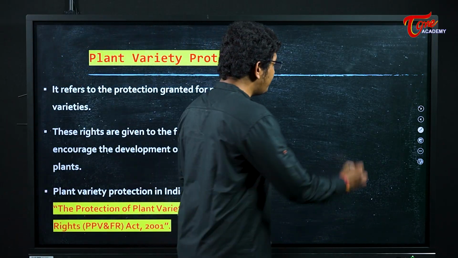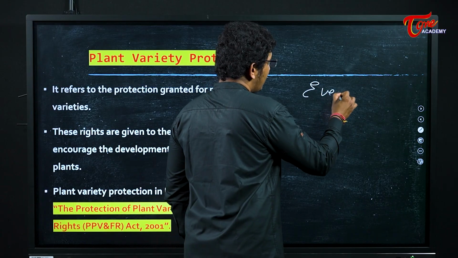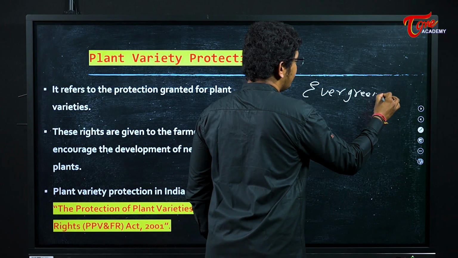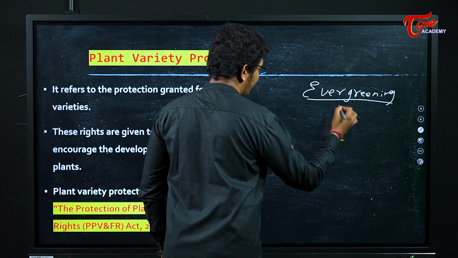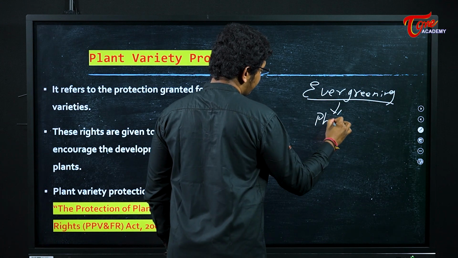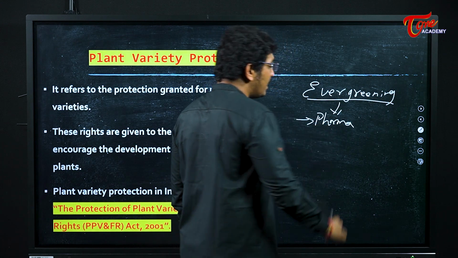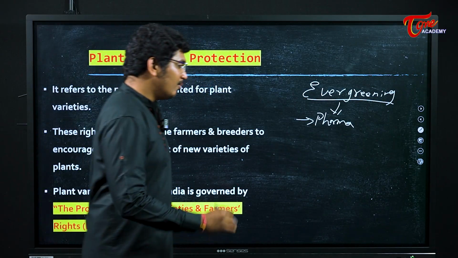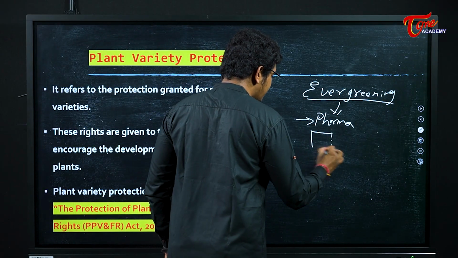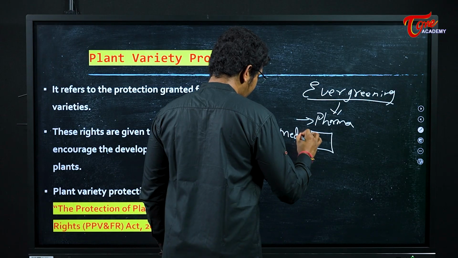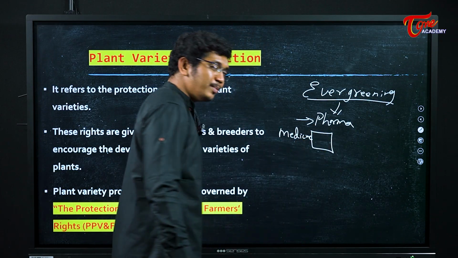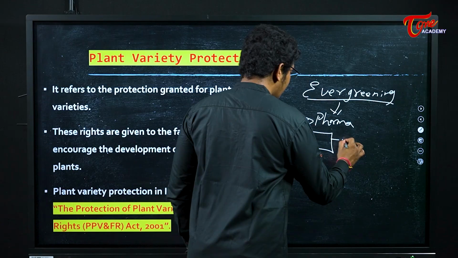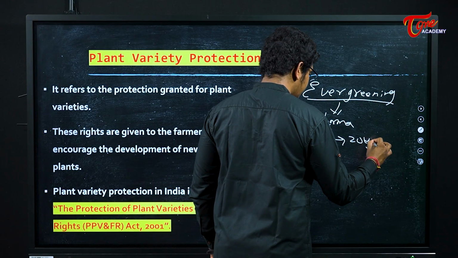Next, in patents, you will see something called evergreening. This happens in the pharma sector. What the pharma industry does is, imagine this is a particular medicine. For this medicine, they got a patent for 20 years.